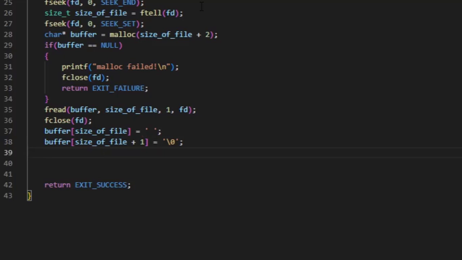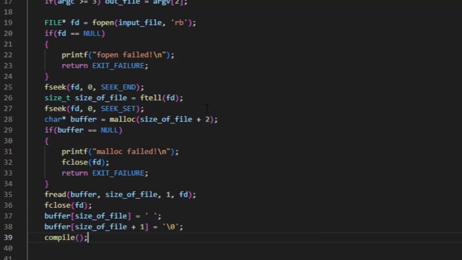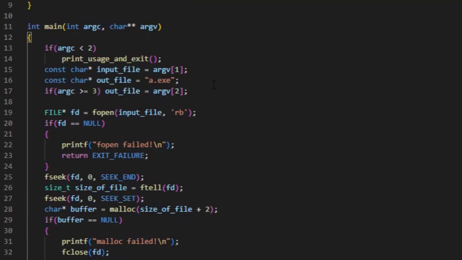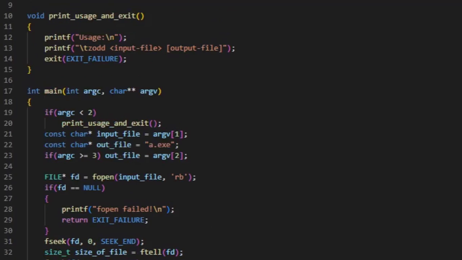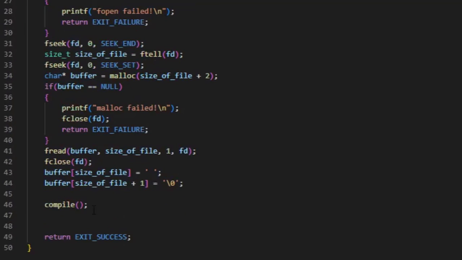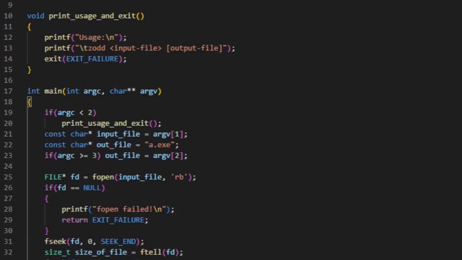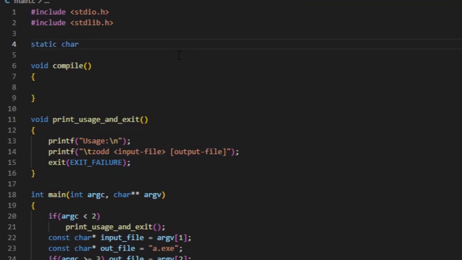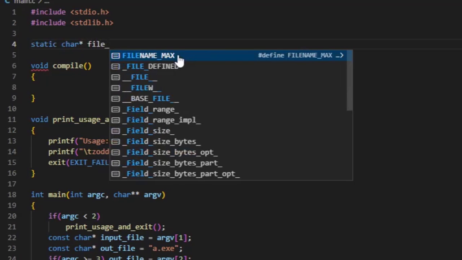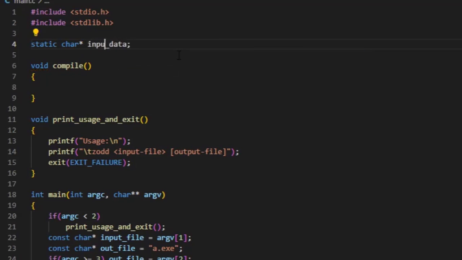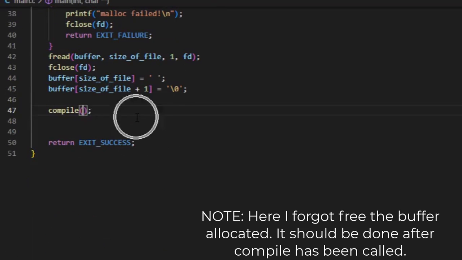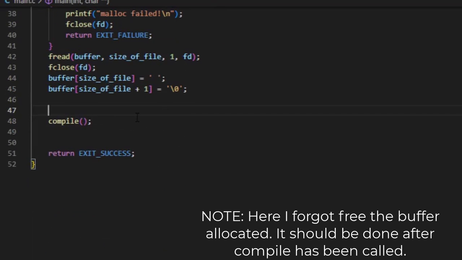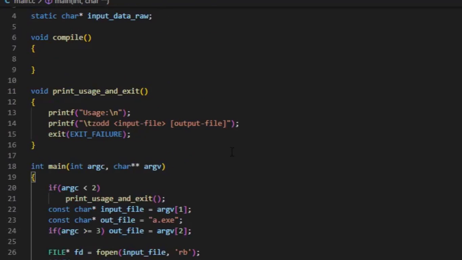First thing we need to do now is compile. How is it going to work? Let's go along the way. Void compile. Now we just need to pass it the buffer. Character pointer, file data, input data raw. This is the raw input data. I'm not going to pass it as a parameter because I'm doing it globally, which is simpler. So input data raw equals buffer, just copying the pointer. Now we're calling compile.